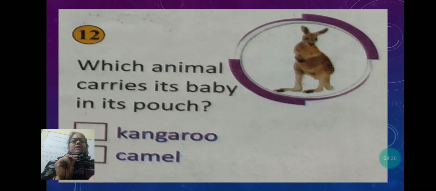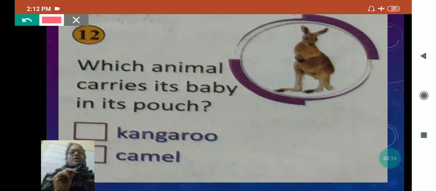Next is, which animal carries its baby in its pouch? And you can see the picture of a kangaroo. The kangaroo carries its baby in its pouch. For this it is known. And the camel is known as the ship of the desert, because the camel's feet are made so that it can walk easily in the desert.